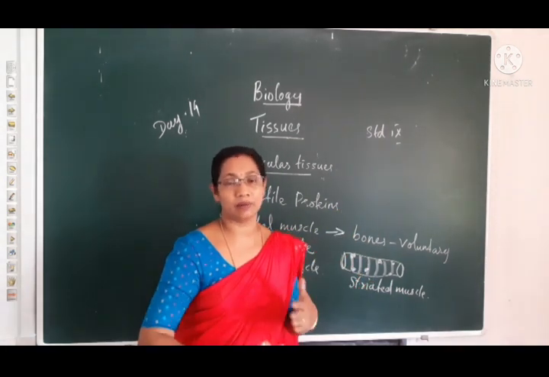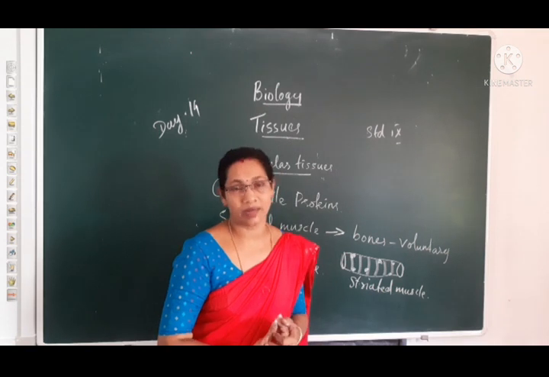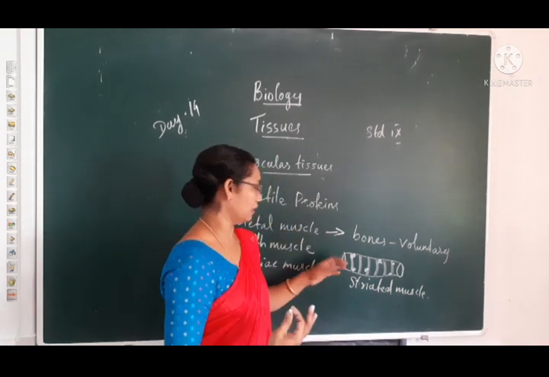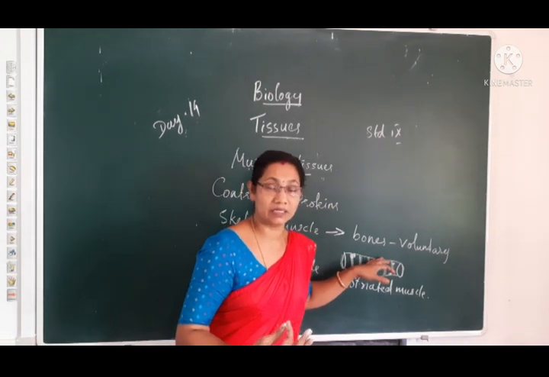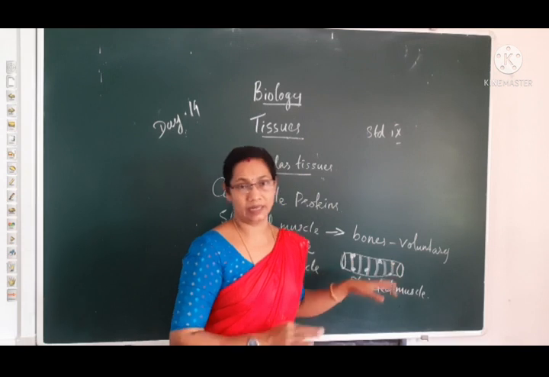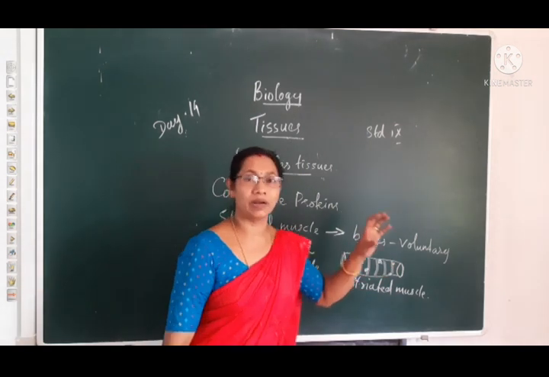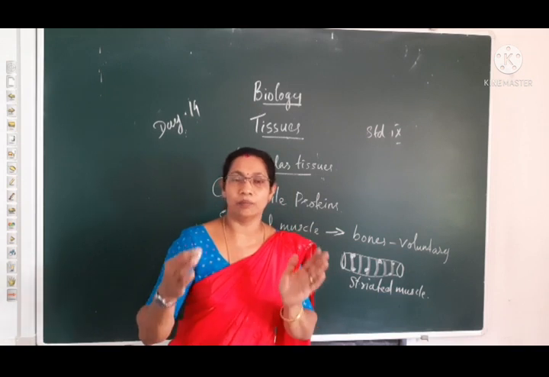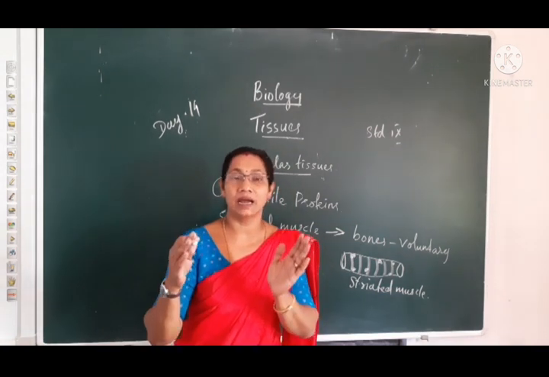So it is a multinucleate condition, and it is unbranched. So each cell is cylindrical shaped, multinucleate and unbranched.